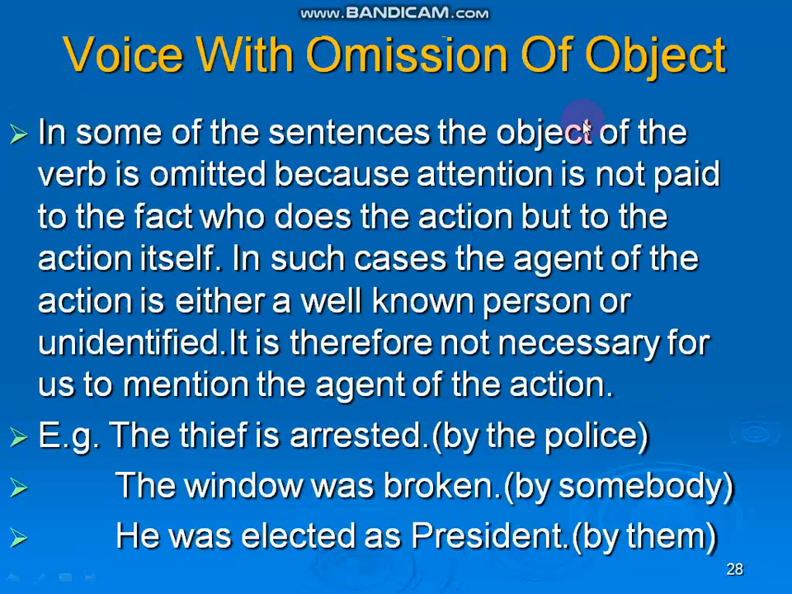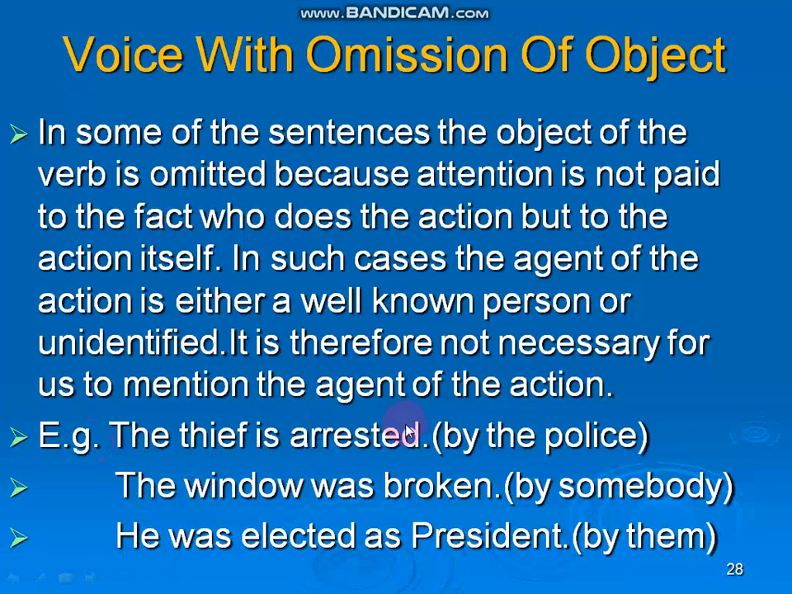Voice with omission of object. In some of the sentences, the agent of the verb is omitted because attention is not paid to the fact who does the action, but to the action itself. In such cases, the agent of the action is either a well-known person or unidentified. It is therefore not necessary for us to mention the agent of the action. That means in some cases objects are assumed.